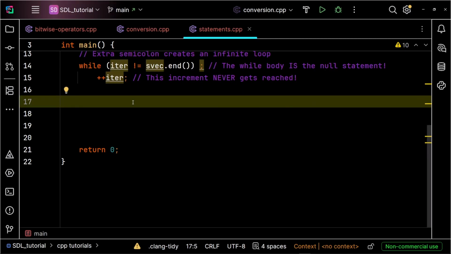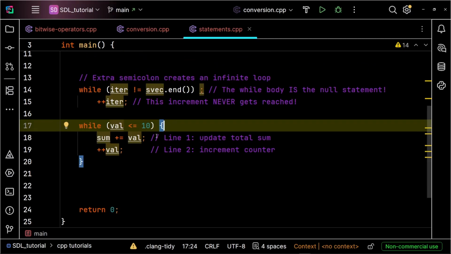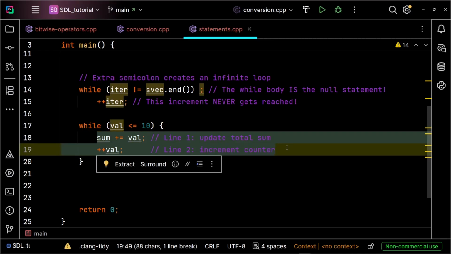Control structures like while loops or if statements expect exactly one single statement as their body, but what if your program logic needs to run multiple lines of code? A block is a sequence of statements wrapped inside curly braces. By wrapping our two statements inside curly braces, C++ treats them as a single compound statement.